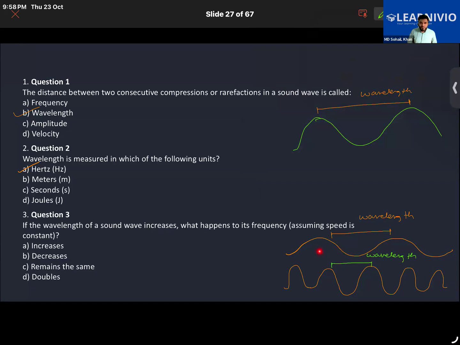Because frequency, what do we mean by frequency? Frequency means the number of vibrations produced in 1 second. In the first one, the wavelength is more, it is lengthier, so fewer waves are there. Fewer waves means less frequency. While in this one, the wavelength is shorter, so more waves are there, hence the frequency is higher.